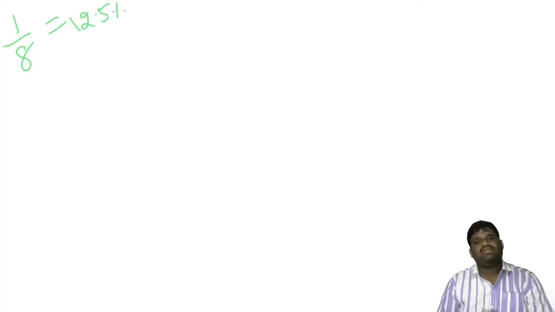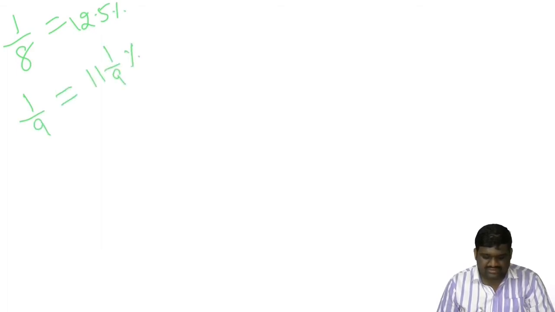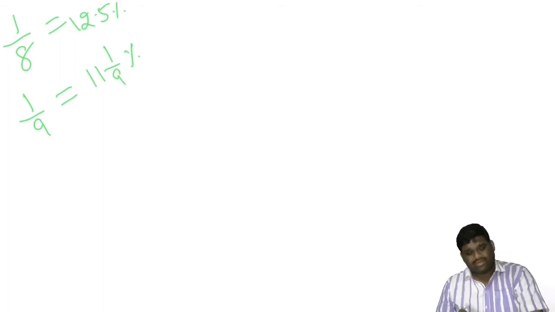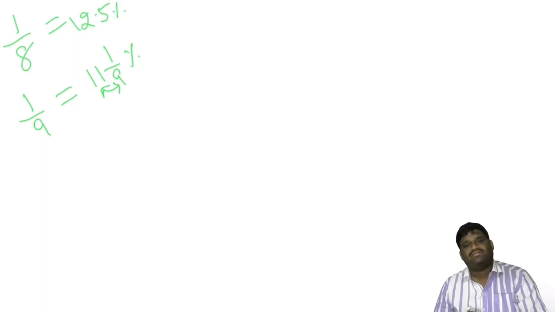Now coming to the fraction 1 by 8. If I take 1 by 8 and multiply it with 100, I get 12.5, so 1 by 8 is 12.5%. Now coming to 1 by 9, it is 11 1 by 9%. Remember, 11 and 9 are like husband and wife.